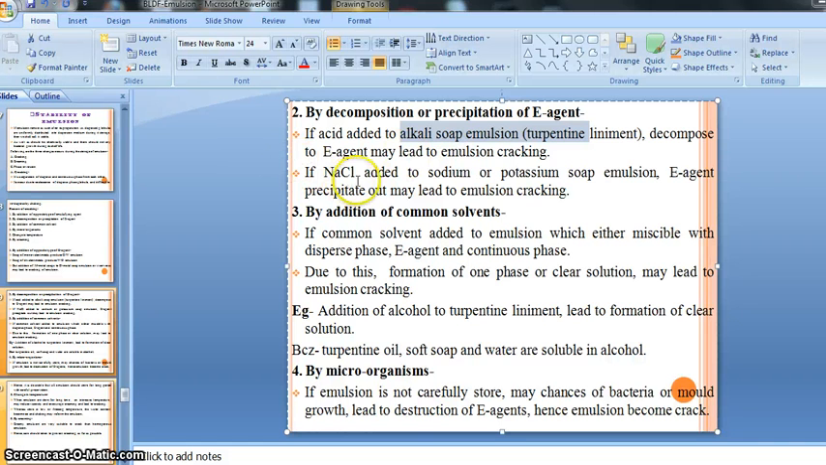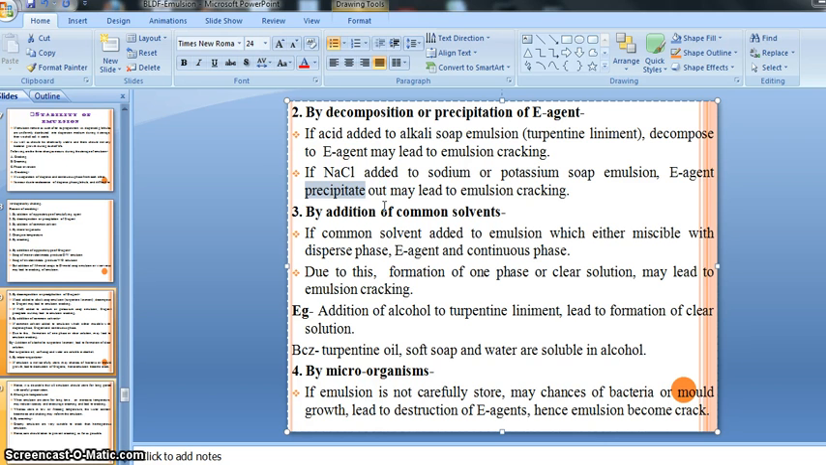Then if NaCl is added to a sodium or potassium soap emulsion, the emulsifying agent precipitates out and may lead to emulsion cracking. So this is about the decomposition of our emulsifying agent and how it occurs. If acid is added to an alkali soap emulsion, the emulsifying agent becomes decomposed, and due to that there is emulsion cracking and precipitation. This is the reason for precipitation, that is an example, right?